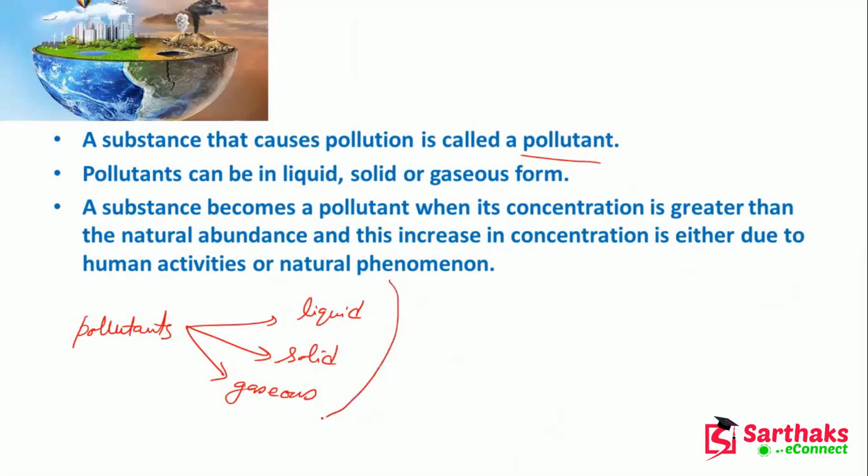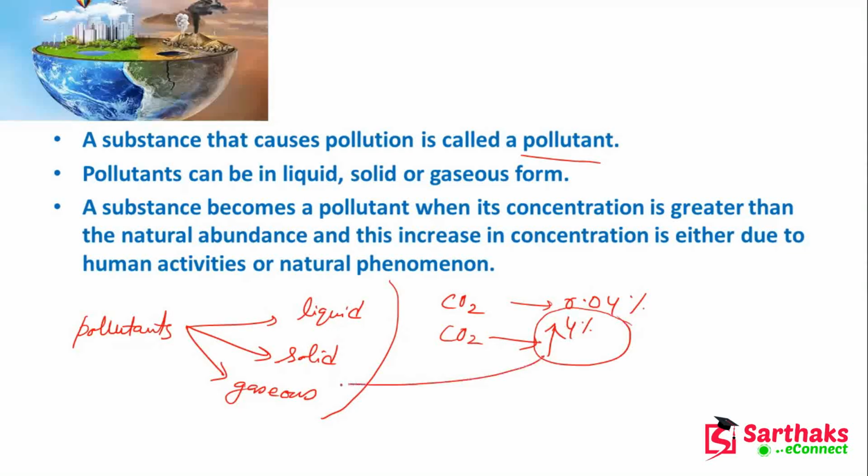Now these will be called pollutants if the concentration rises. You have seen that the carbon dioxide concentration is 0.04% of the atmosphere. But if the carbon dioxide concentration rises up to 4%, that means it is now excessive. So this gaseous pollutant has a greater value than the normal one. Carbon dioxide is not the pollutant, but excessive carbon dioxide is the pollutant, right?